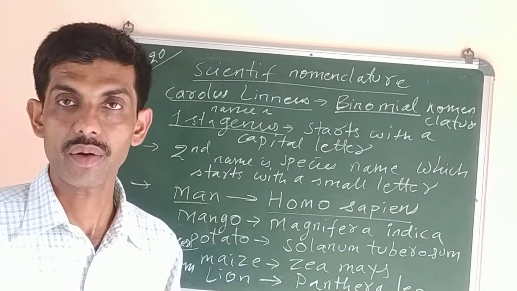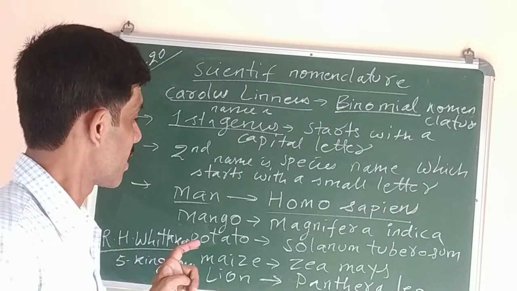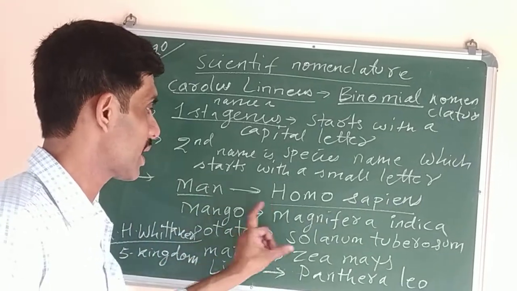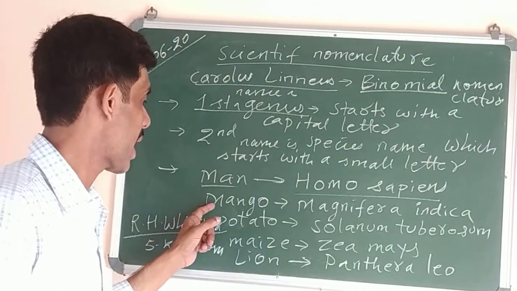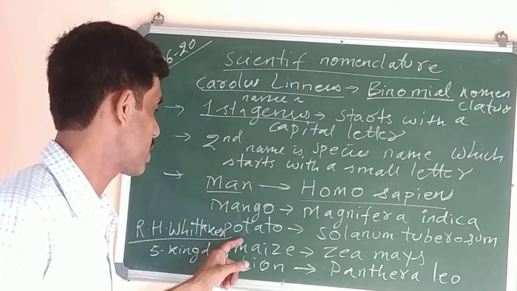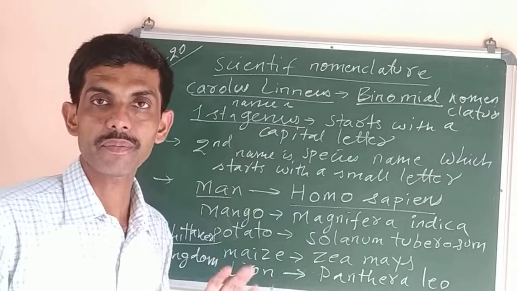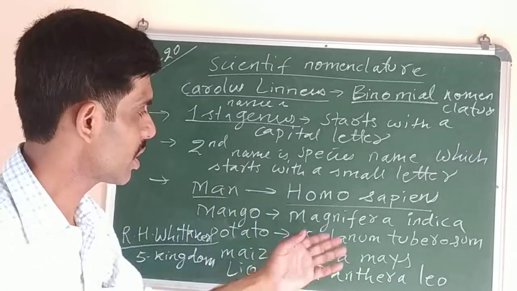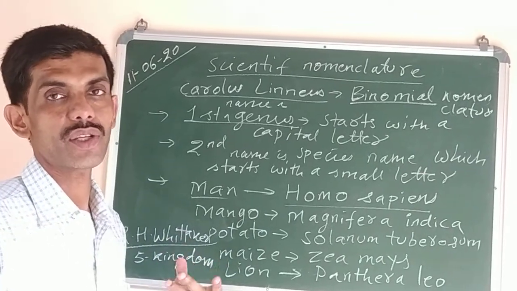We'll start from there, but the homework is to write the scientific names, or binomial nomenclature, of man, mango, potato, maize, lion. 1, 2, 3, 4, 5. Okay, write this one also, the binomial name, which is also called the scientific name. Second question: write the definition of classification.